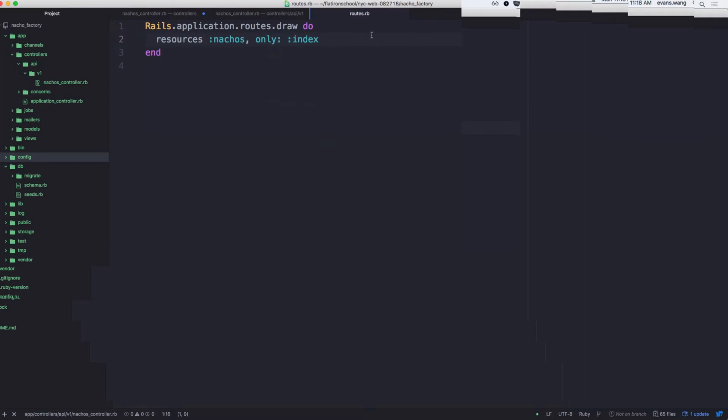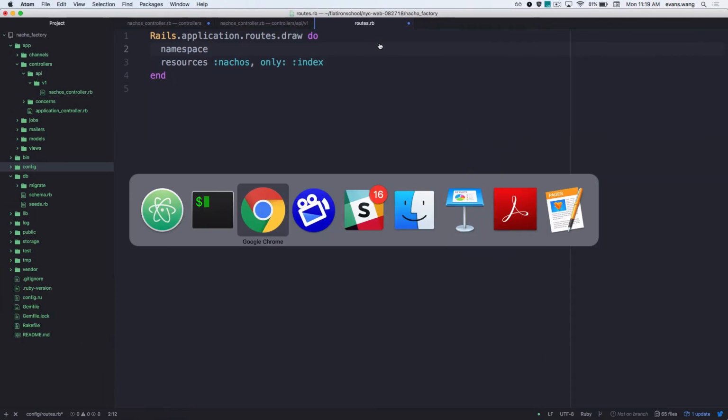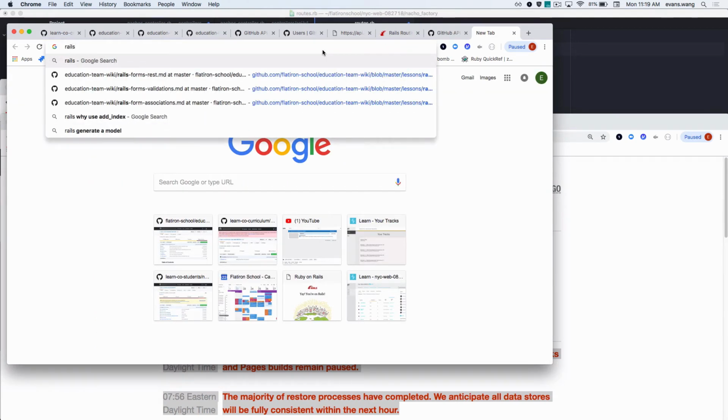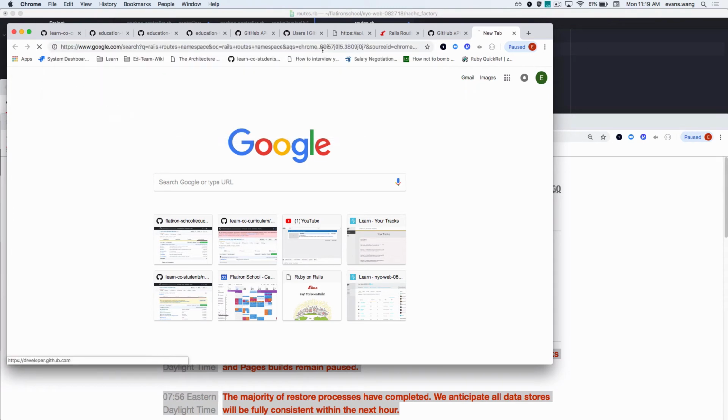Cool. So for here, how would I add a namespace? I don't know. Let's Google it. I tell you to Google things all the time. This is exactly what I would Google: Rails routes namespace. Let's see what comes up. Let's check it out. Namespace, colon, probably this name, do, and then resources. Cool, I could do that.